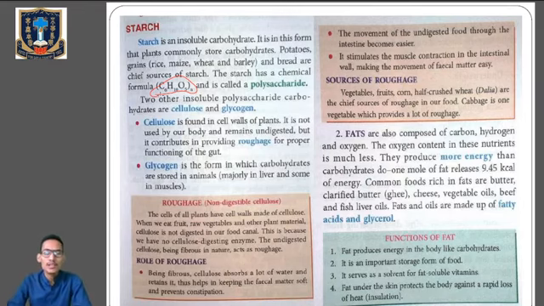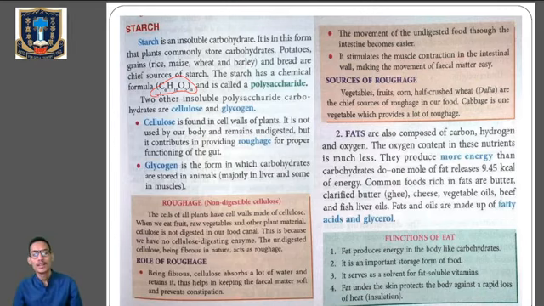So starch is an insoluble carbohydrate; we get starch mainly from potatoes, grains and breads. The general formula is C6H10O5N. It's also called a polysaccharide, and we have two types of polysaccharides, cellulose and glycogen. Cellulose is the chief constituent of plant cell walls, and in our body it is not digested, but it provides important roughage which is essential for the proper functioning of our gut. And glycogen is mainly stored in the liver cells or in the muscles. It is the most important storage form of carbohydrates.